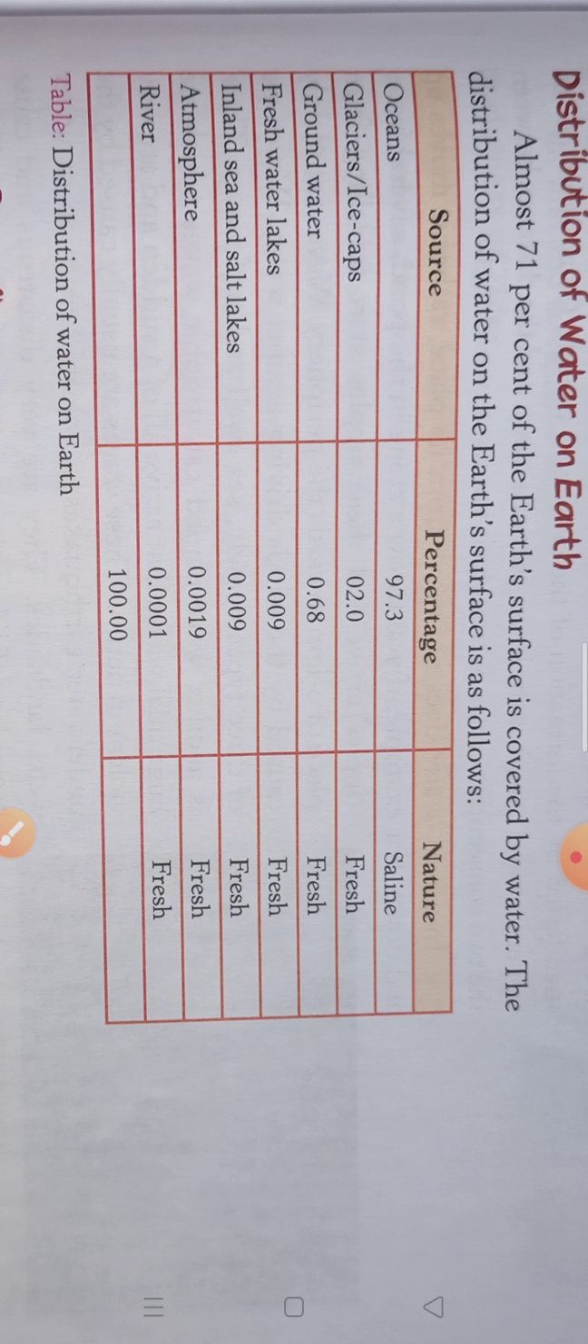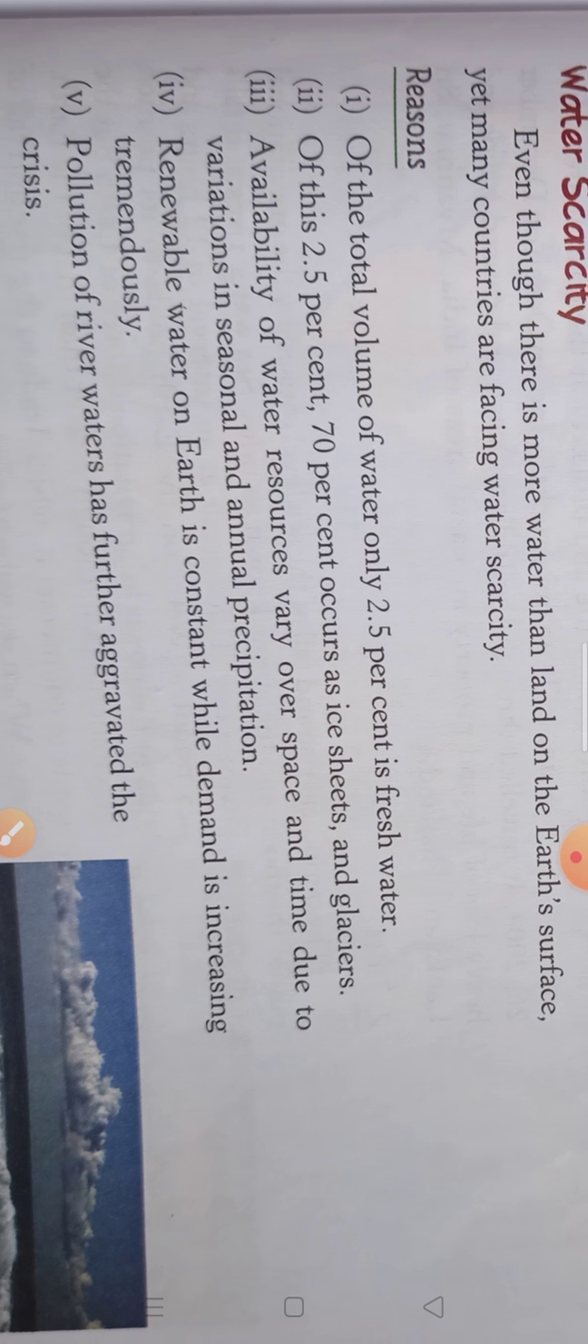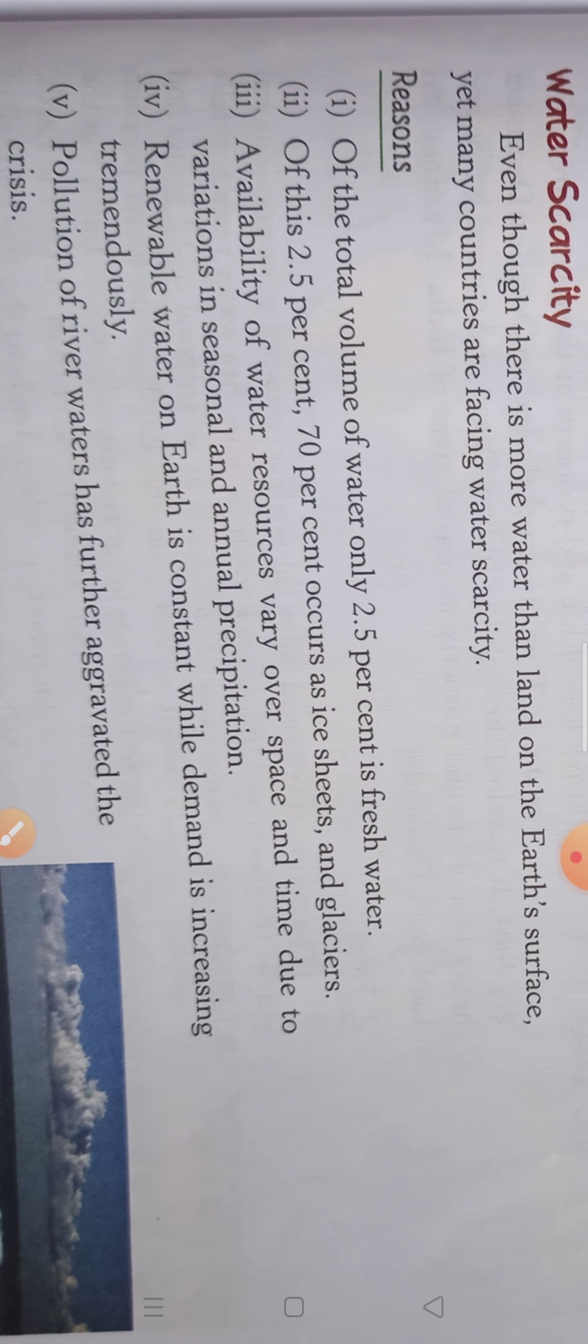This is the reason why there is scarcity of water. So we have water scarcity. Water scarcity means shortage of water at some places. Even though there is more water than land on the earth's surface, yet many countries are facing water scarcity. What are the reasons? First, of the total volume of water, only 2.5% is fresh water.